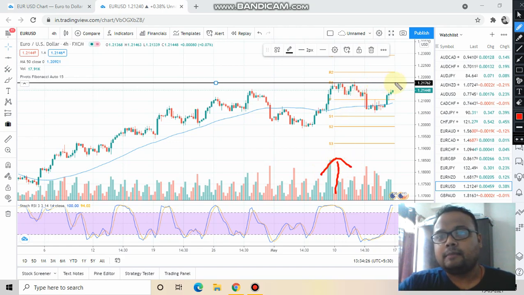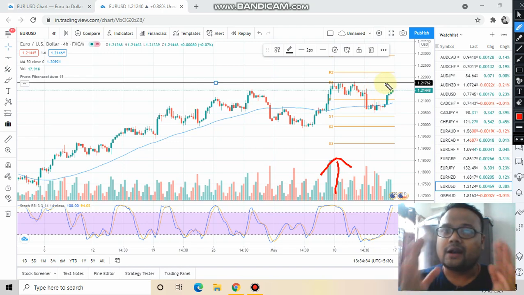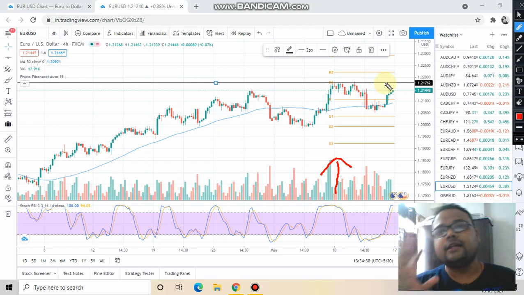So if you short the market here, at this particular resistance, you may get trapped. If you are an experienced trader, you know how to do scalping and all, then you can short the market if the market reverses. Otherwise, if you are a beginner, you cannot afford to take risks, then you should not short the market. Do remember, always stay with the trend.